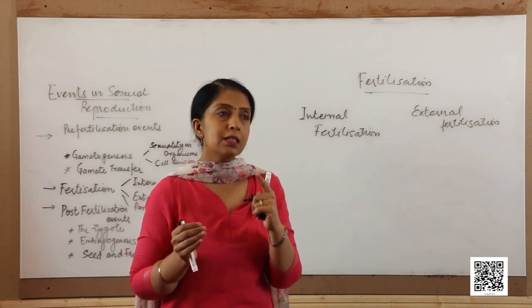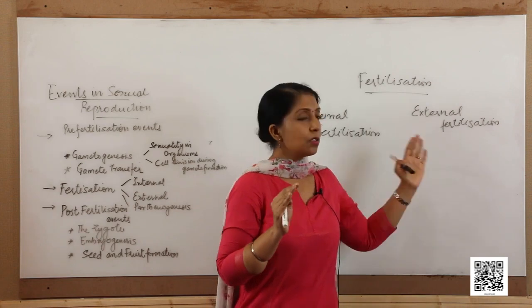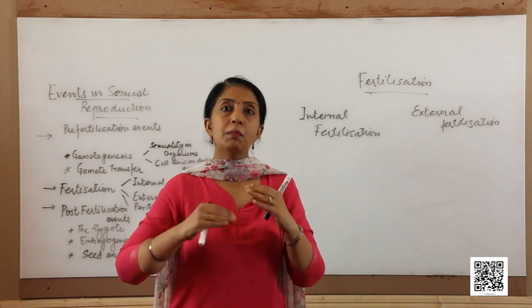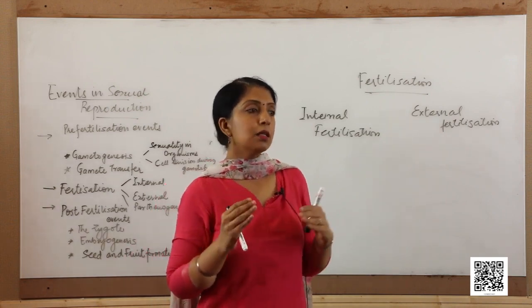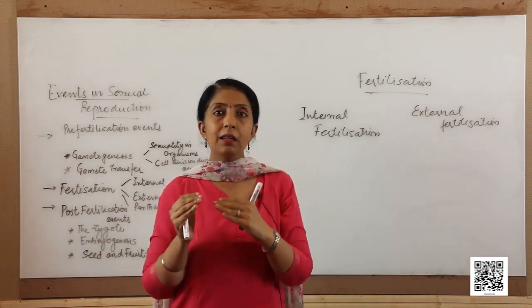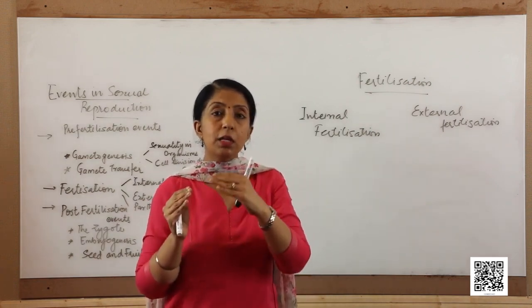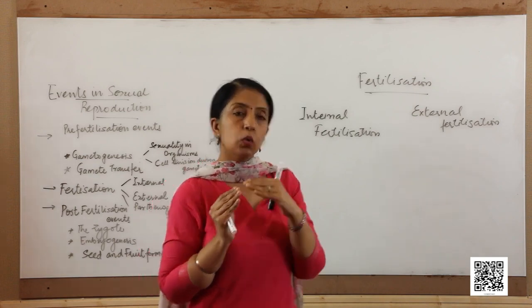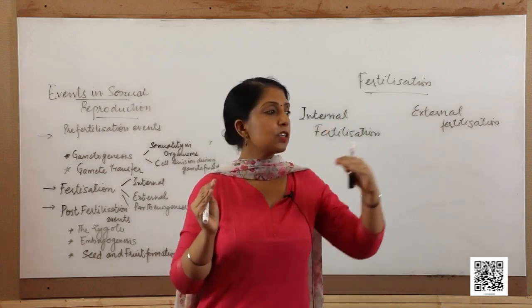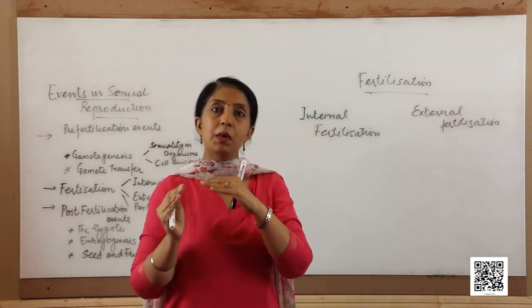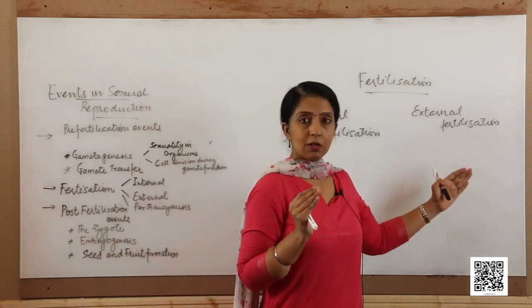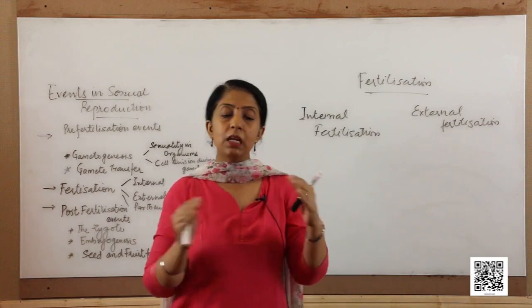You must have realized that in external fertilization, the chances of failure are much more. Why? Because the male gametes have to reach the female gametes and see to it that fertilization takes place. Though there are certain attractants that are secreted by the female gametes which attract the male gamete towards itself, still in all these cases where the fertilization is external, the number of the male gametes that are